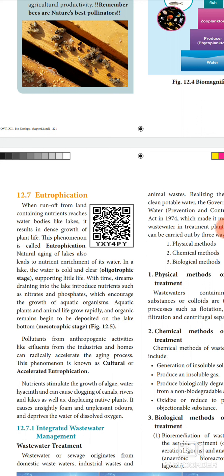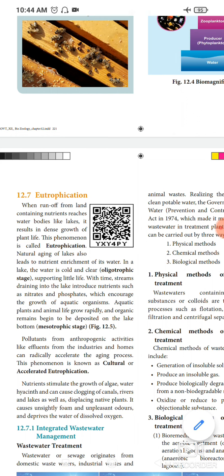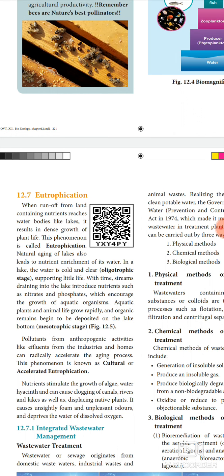Here, the natural aging of a lake also leads to nutrient enrichment of its water. In a lake the water is cold and clear, and that is called the oligotrophic stage, supporting little life.